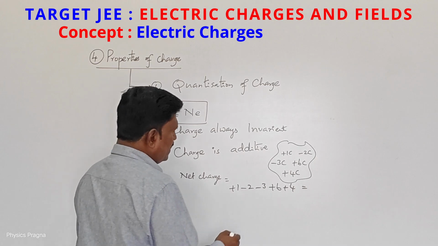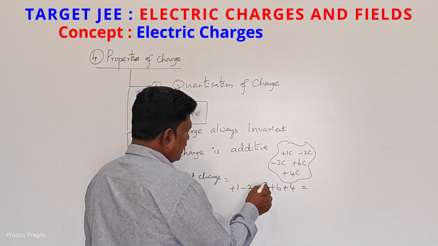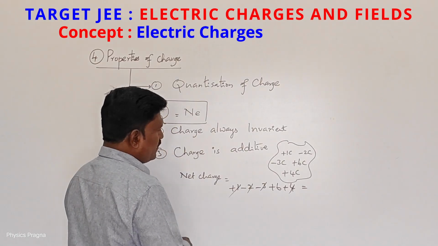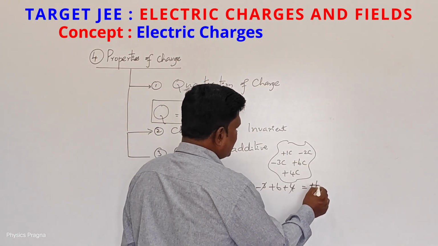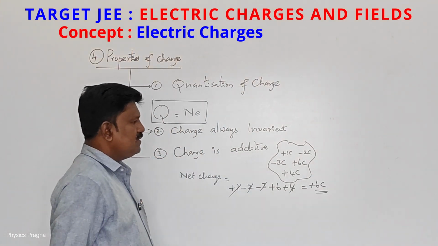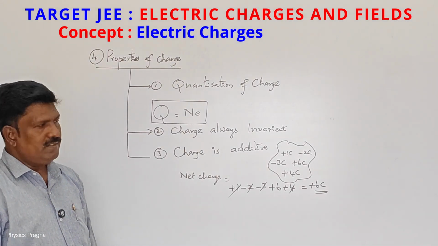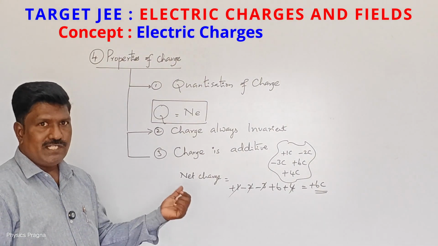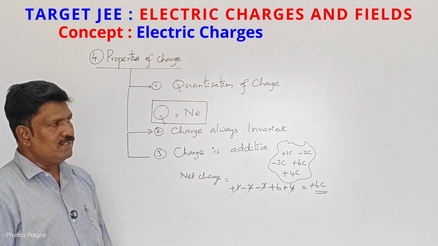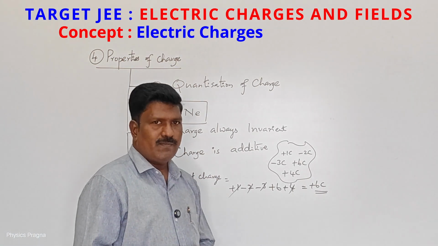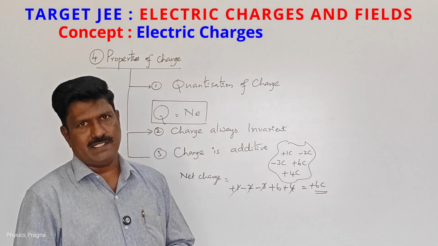So how much is it? See, 3 and 2, 5. So 4 plus 1, 5. So this is plus 6 coulomb. By simply adding the charges in an area, in a region, we can calculate the net charge in that area. So charge is additive. These are the properties of electric charges.